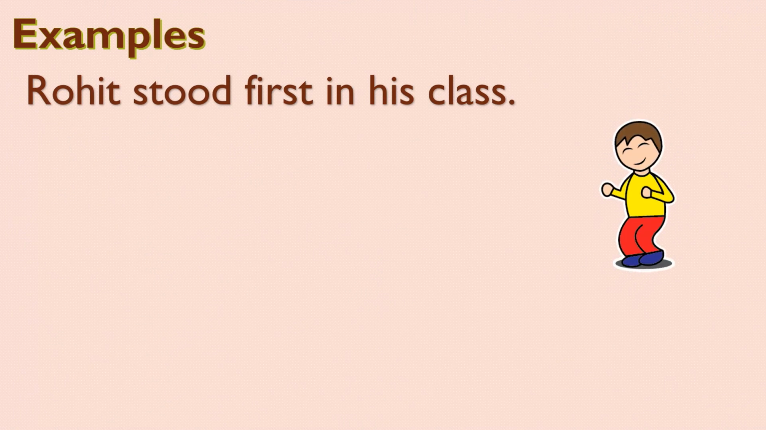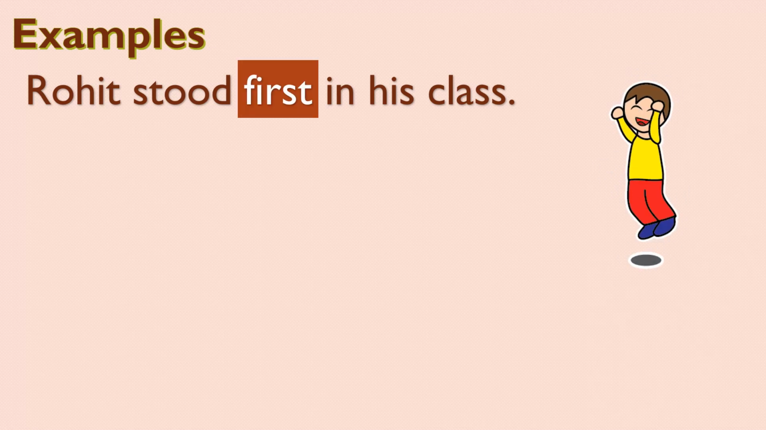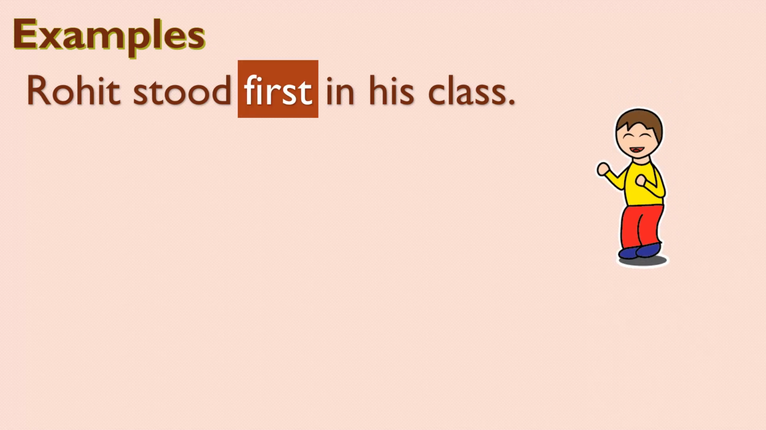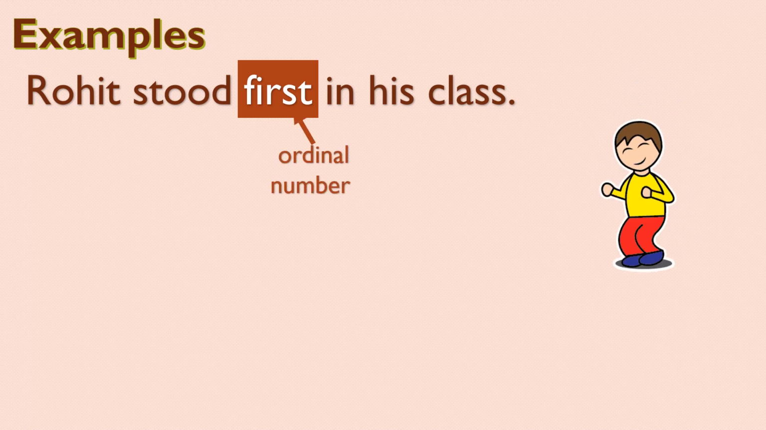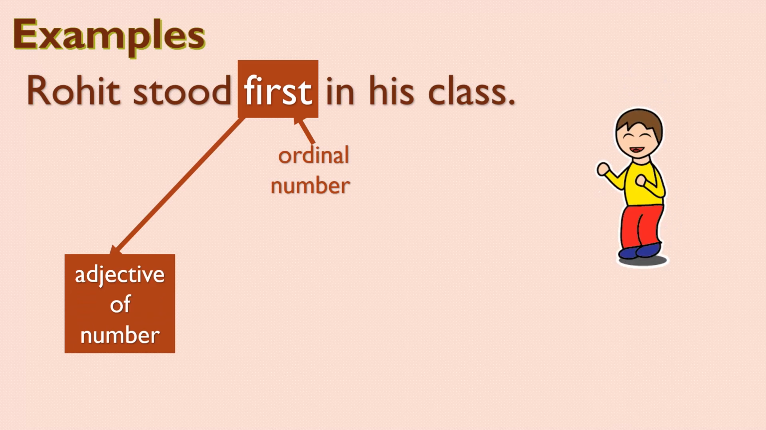Next example, Rohit stood first in his class. Now look carefully. This word first, I have already told you, it's an ordinal number. So all ordinal numbers are adjectives of number. That's why it's an adjective of number.